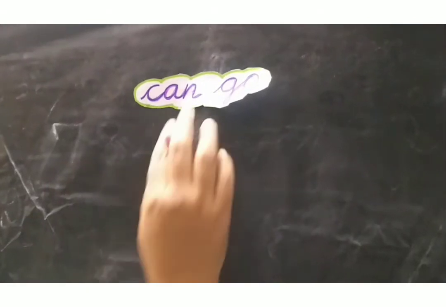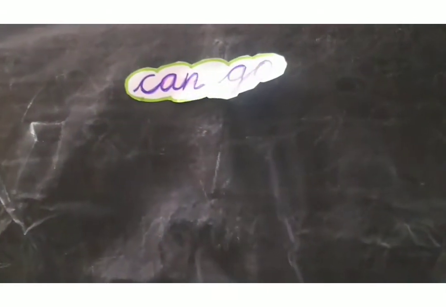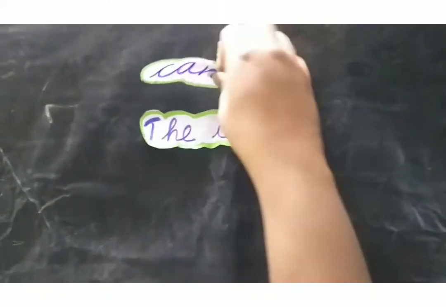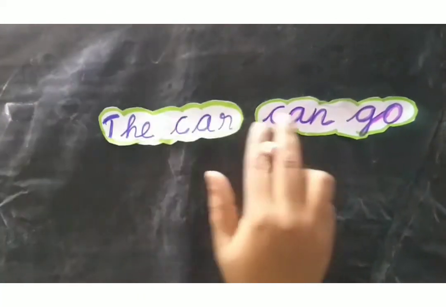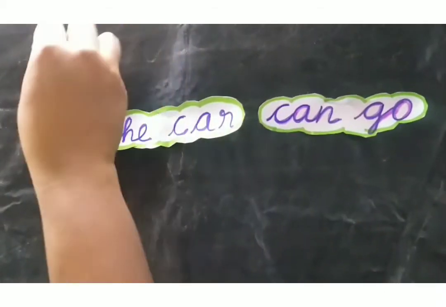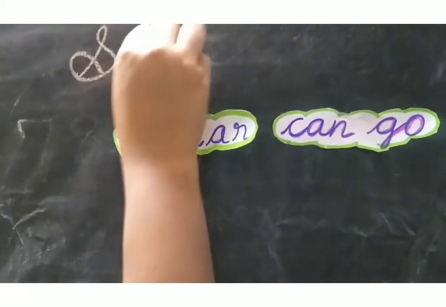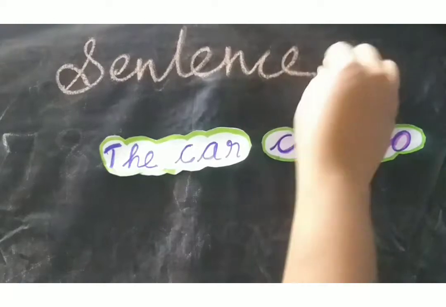Yes, very good, students. First of all, I'll give some words, and you have to say them in the correct sense. "Can go." Is this the correct sense? No, there is no meaning, isn't it? And are these words a correct sentence? No. You have to change these words into some order. "The car can go." Isn't it? This is the correct sentence. The car can go. So today we are going to study about sentences.